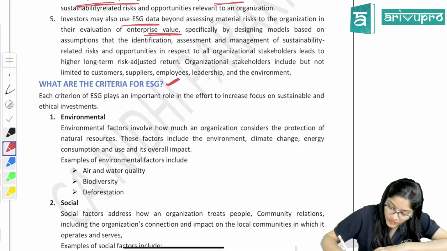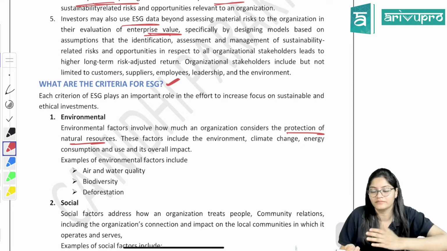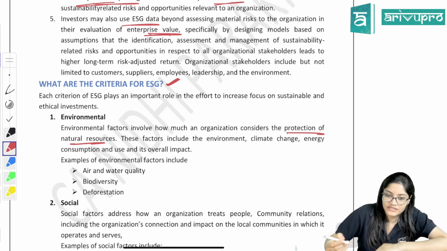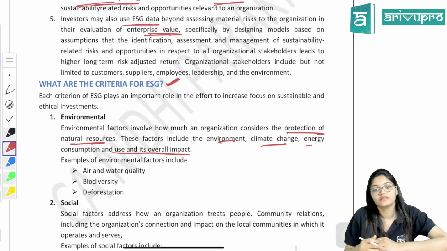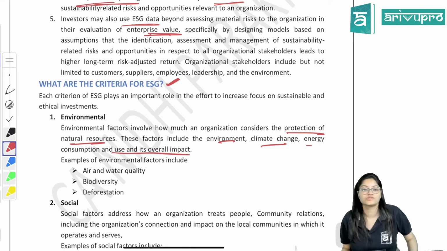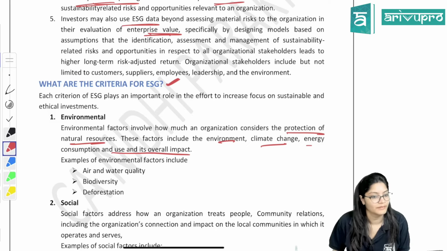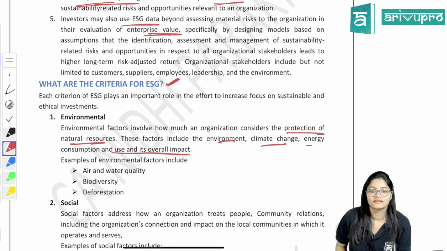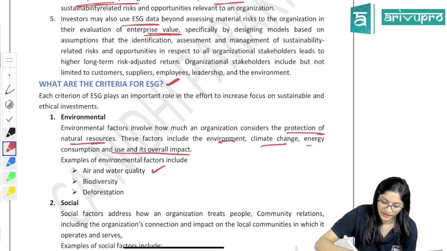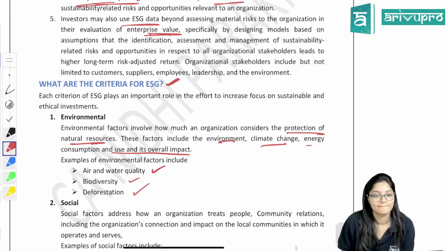So it will include how much an organization considers the protection of natural resources. These factors include climate change, energy consumption and use, and its overall impact. You don't have to use up the entire resources yourself; what will you leave for future generations? Remember, sustainability itself says to leave something for the future. Examples are air and water quality, biodiversity, deforestation, pollution, all these things you can write down. Basically, how you are harming the environment.